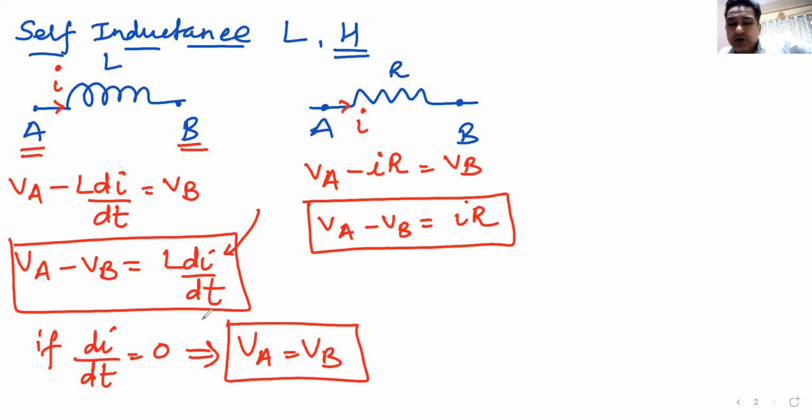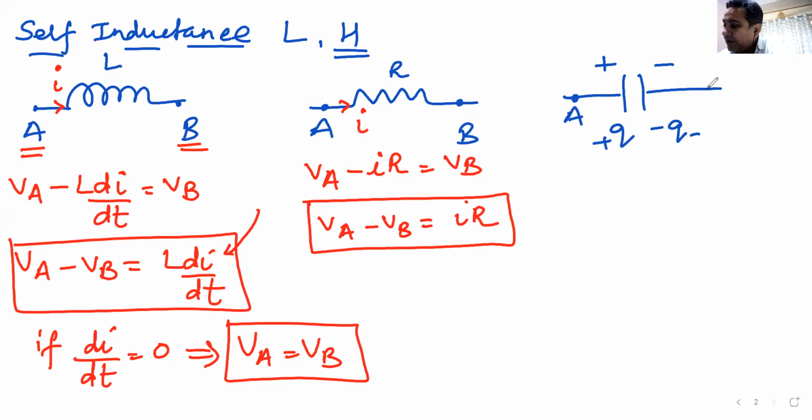Am I clear? How do you apply Kirchhoff's law across an inductor? You definitely know how to apply Kirchhoff's law across a resistor. Just to remind you, how do you apply Kirchhoff's law across a capacitor? If this is the positive terminal and this is the negative terminal, charge is plus Q on this side and minus Q on this side, and you have this point A and this point B. Remember, it doesn't matter how the current is flowing. It only matters from where to where you are moving. If you are moving from point A to point B, what will be the equation in this case for a capacitor?